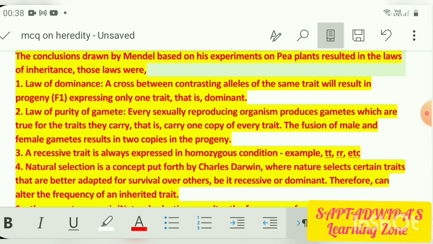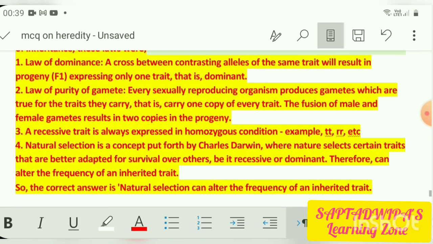Coming to number 2, the law of purity of gametes. Every sexually reproducing organism produces gametes which are true for the traits they carry. The fusion of male and female gametes results in 2 copies in the progeny. Coming to the recessive trait, it is always expressed in the homozygous condition. Homozygous means similar or same, so either TT, small t, small r, small s, like that.